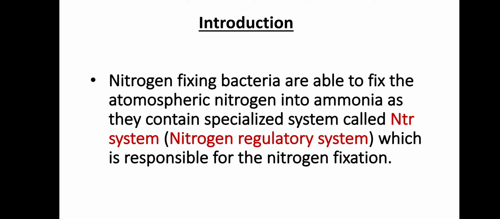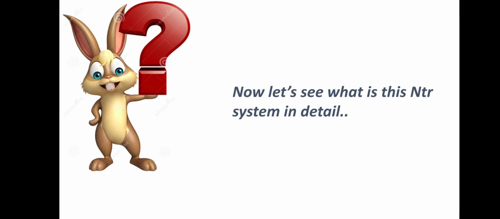Nitrogen fixing bacteria are able to fix the atmospheric nitrogen into ammonia as they contain specialized system called NTR system, nitrogen regulatory system, which is responsible for the nitrogen fixation. Now, let's see what is this NTR system in detail.